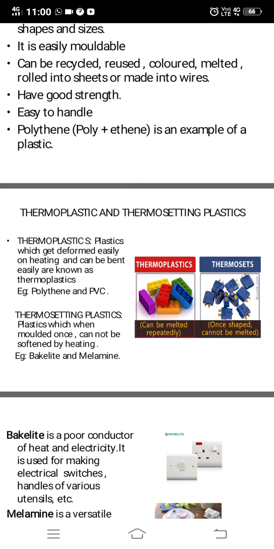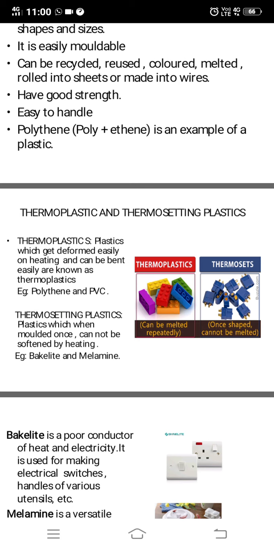PVC is polyvinyl chloride. You might have heard of PVC pipes. Thermosetting plastics are plastics which when molded once cannot be softened on heating. They cannot be changed again, like your crockery, kitchen crockery, that's made up of melamine.